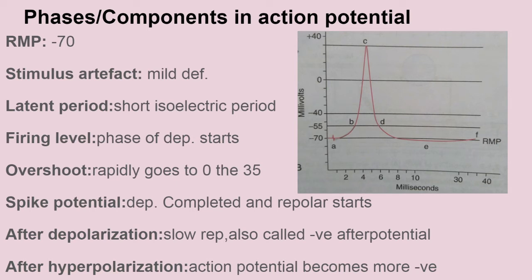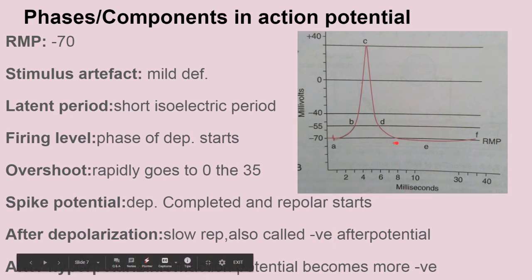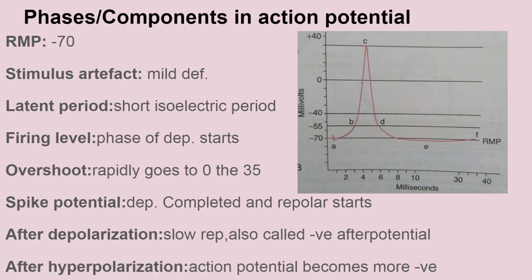After the depolarization state, this is due to the fact that the rate of potassium efflux slows down, so the slow repolarization occurs due to slow efflux of the potassium ions. Now the hyperpolarization, that means excess going down, up to -72, is the after hyperpolarization. This mainly occurs because the